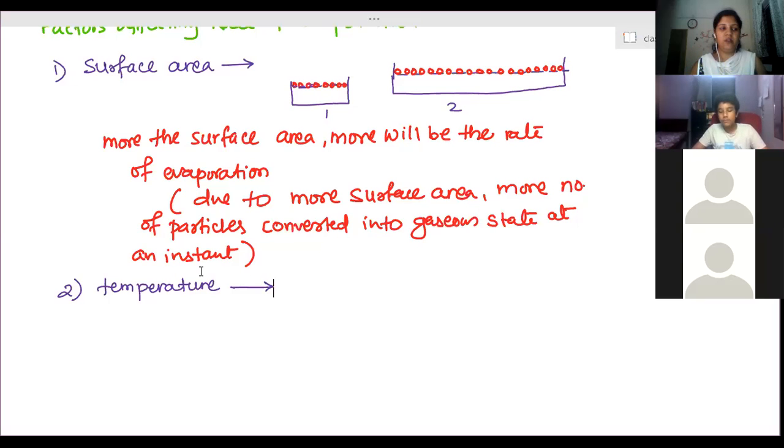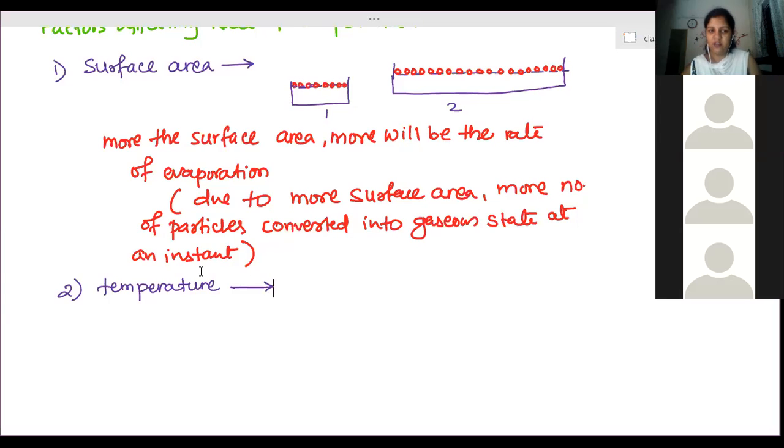Or if you spread wet clothes outside in direct heat, and in the shadow inside your room, which one will get dried faster? Ma'am, the terrace top. When it is getting direct heat, that will be dried faster because due to increased temperature, the rate of evaporation increases.